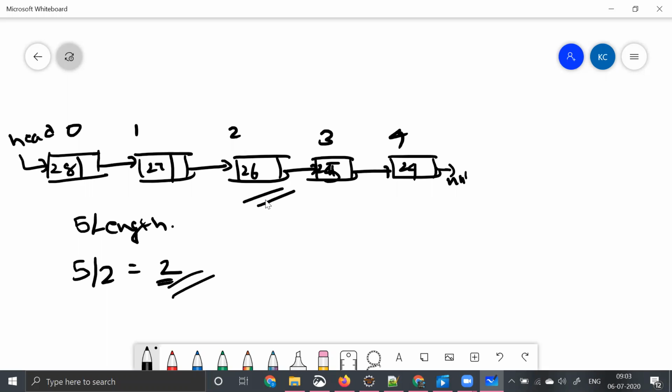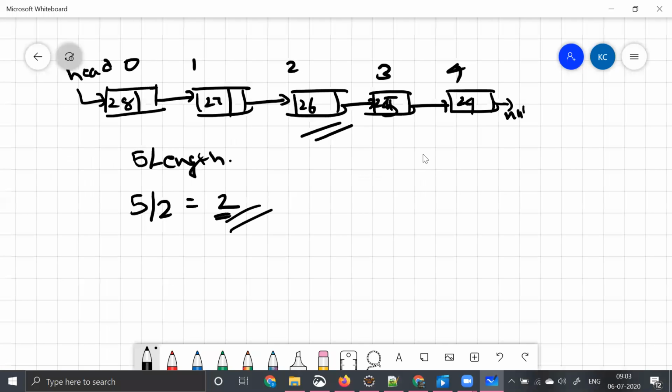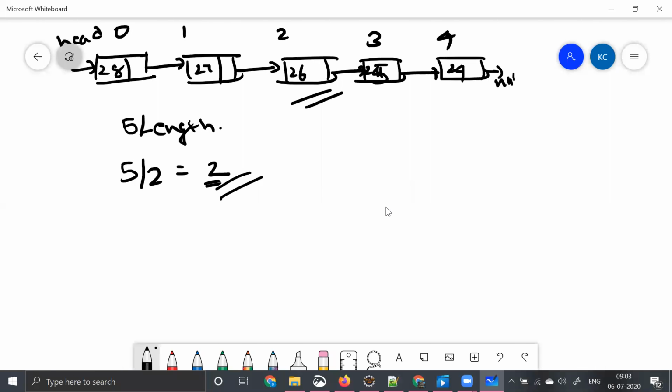So let's try to see small examples. We need to write code for this right now. So for that, let's try to take small examples. We need to first identify our base cases. I've been teaching the same thing to you: any program that you write, you need to identify the base cases, right?